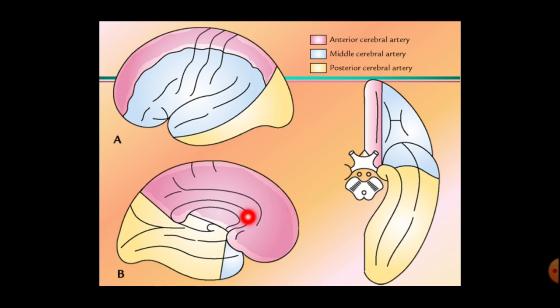It is anterior to this precuneus. Up to this parietal lobe here, there is the area supplied by the anterior cerebral artery. On the inferior surface here, this gyrus rectus is supplied by the anterior cerebral artery. Okay, so that is the supply of the anterior cerebral artery to the cerebrum.